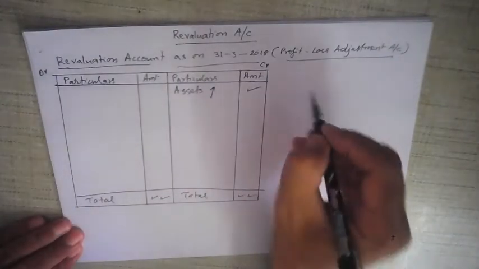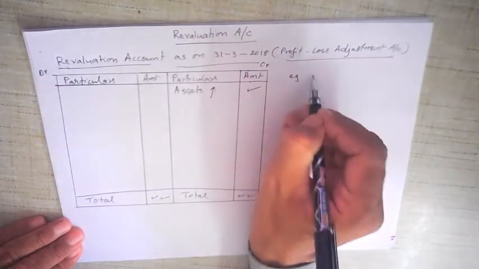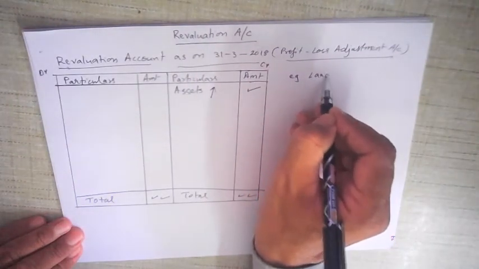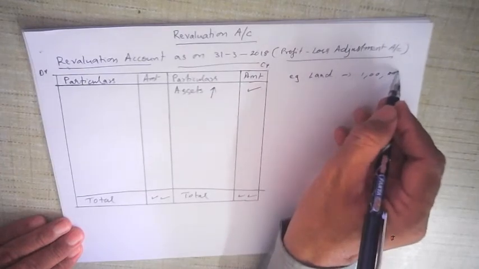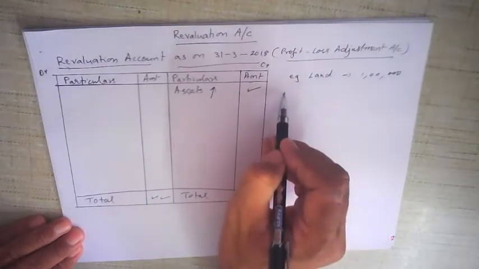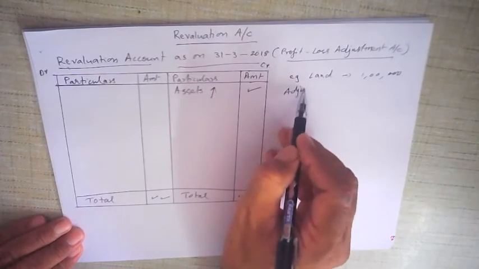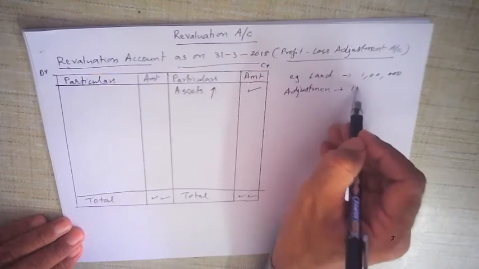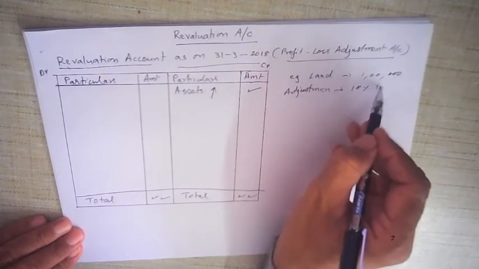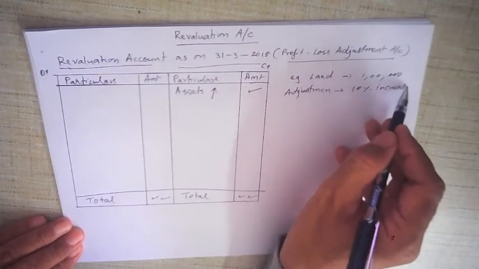For example, let us say that in the balance sheet the value of land is given as 1 lakh rupees. And in the adjustment, always look at the adjustment only, it is given that the value of land increases by 10%.